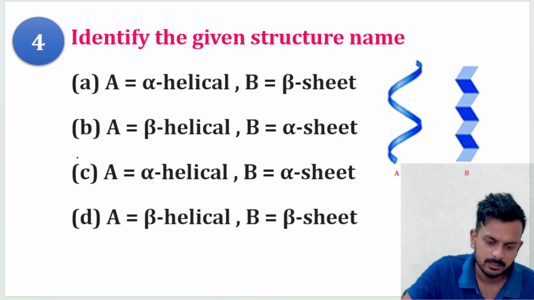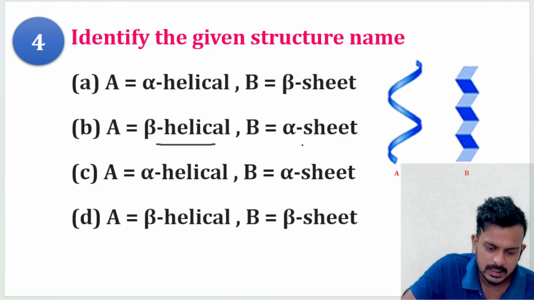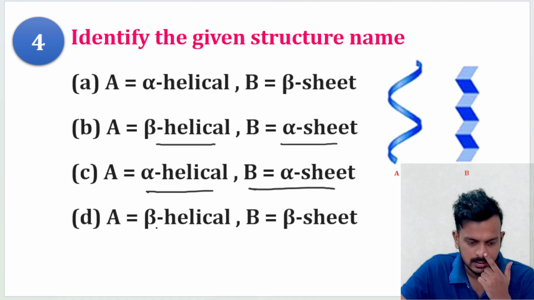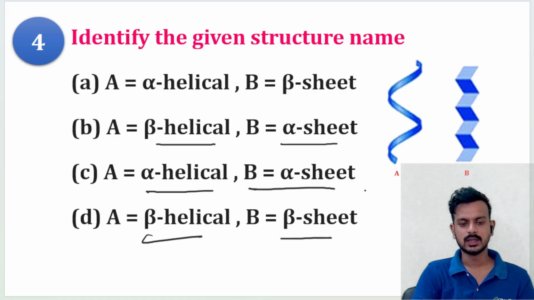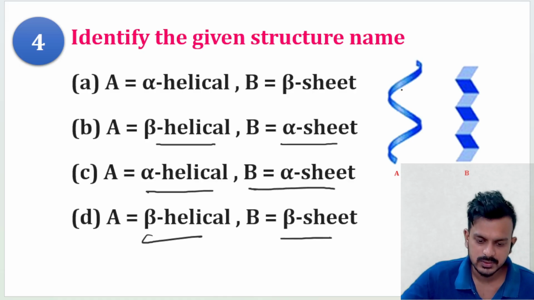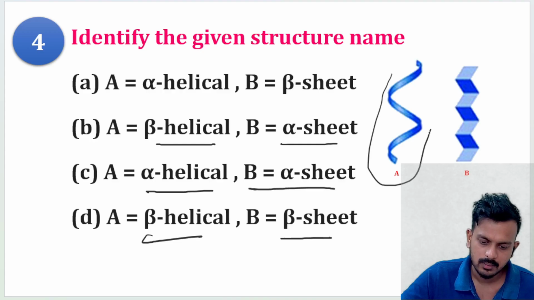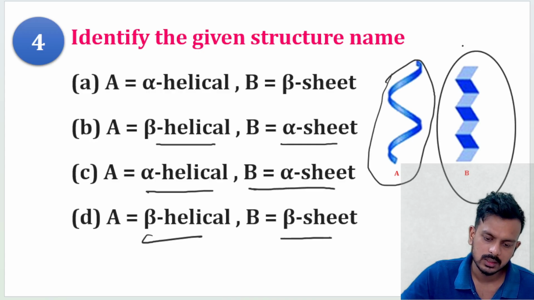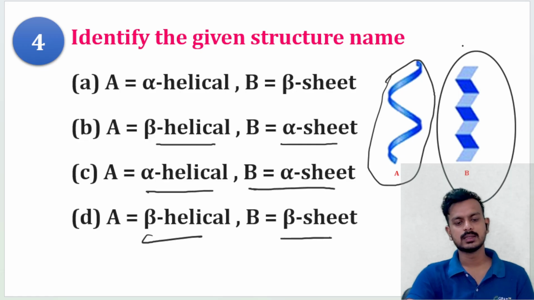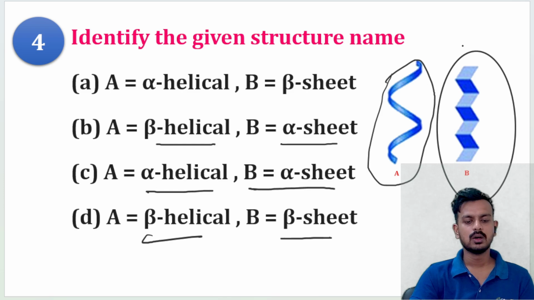Options: A, alpha helical, B, beta sheet; A, beta helical, B, alpha sheet; A, alpha helical, B, alpha sheet; and A, beta helical, B, beta sheet. Answer this question by checking this structure. By analyzing this structure, you have to give whether it is alpha helical and beta sheet, or beta helical and alpha sheet, or alpha helical and alpha sheet, or beta helical and beta sheet. Give the correct answer.